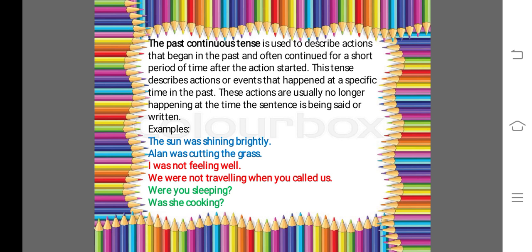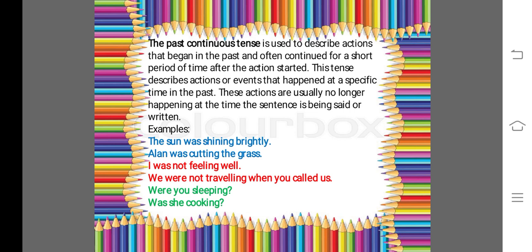Now, the past continuous tense is used to describe actions that began in the past and often continued for a short period of time after the action started. Means, this tense is used to describe that something was going on in the past time. The past time of that work was that particular time about which somebody is asking you.